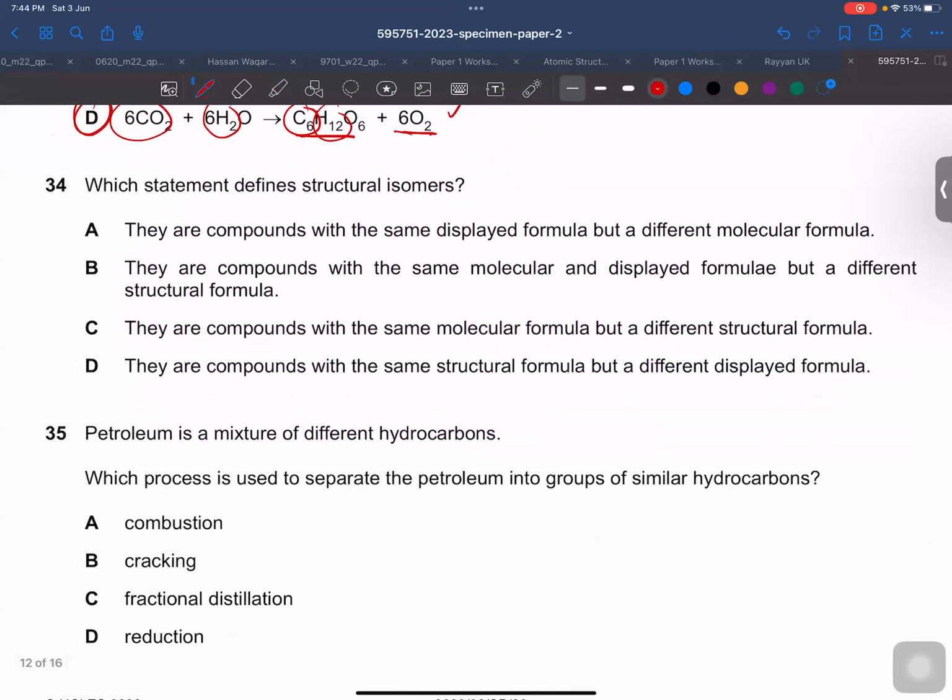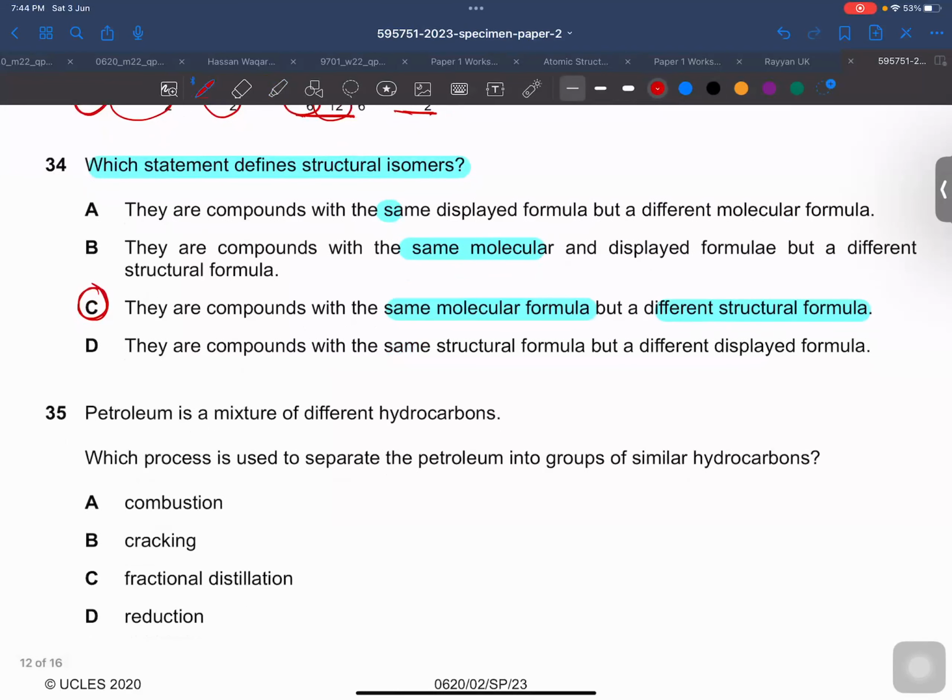Then which statement defines structural isomers? We know that they have the same molecular formula but different structural formula. So the right answer would be C in this MCQ.